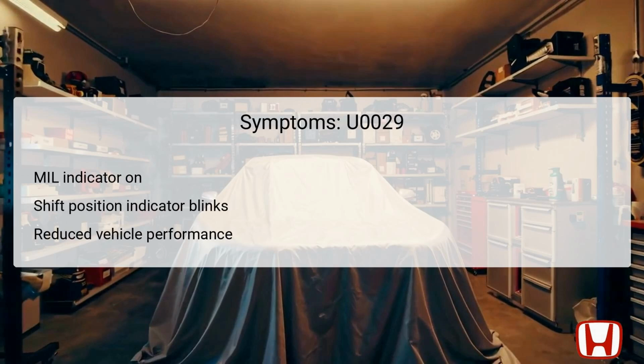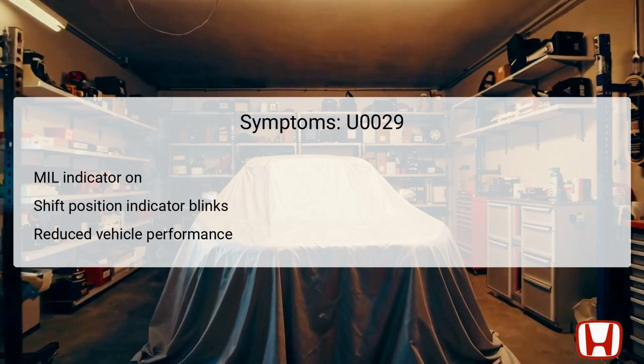When DTC U0029 is present, several symptoms manifest themselves that signal to the driver that a fault exists. One primary symptom is the illumination of the MIL, or malfunction indicator lamp, which alerts the driver to an engine-related issue. Additionally, the shift position indicator will blink, indicating problems with the transmission system and warning the driver that proper gear shifts may not occur. These symptoms can lead to reduced vehicle performance, as the vehicle may experience irregular shifting or failure to shift entirely.